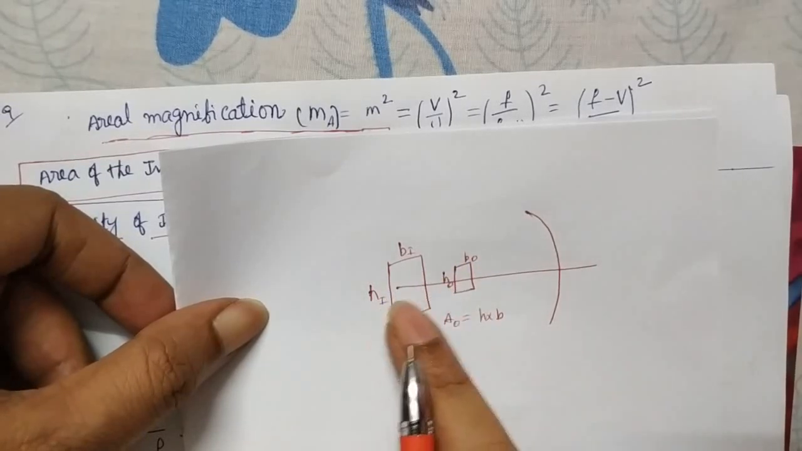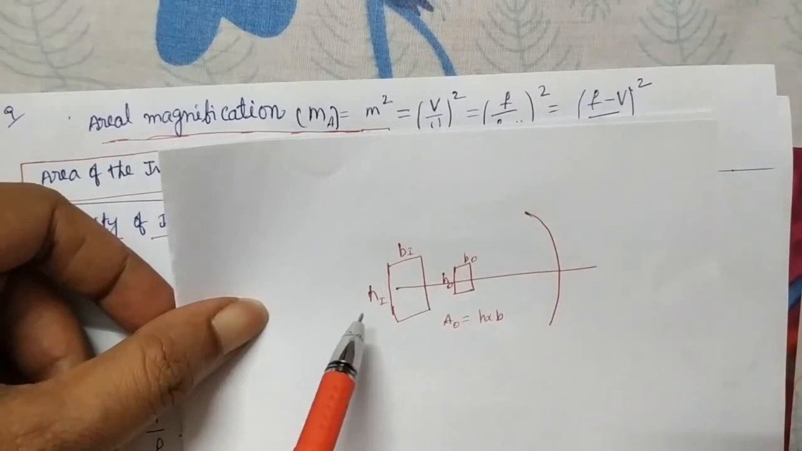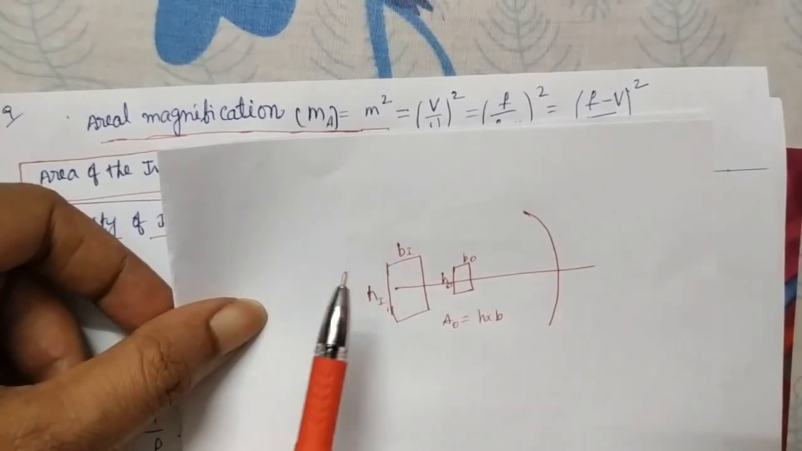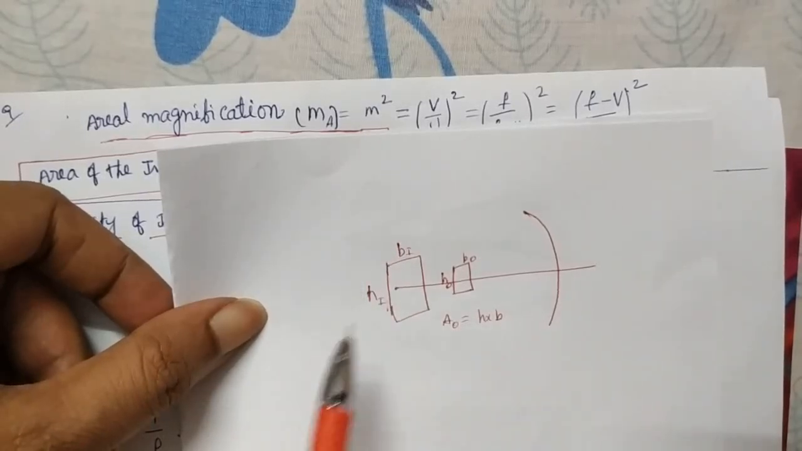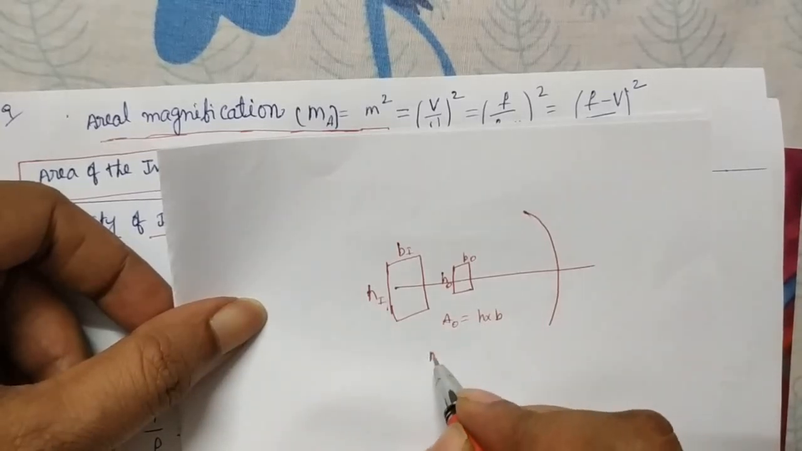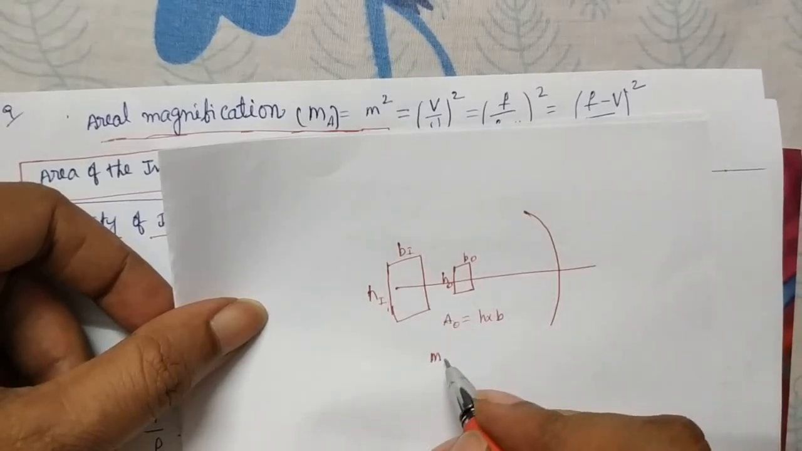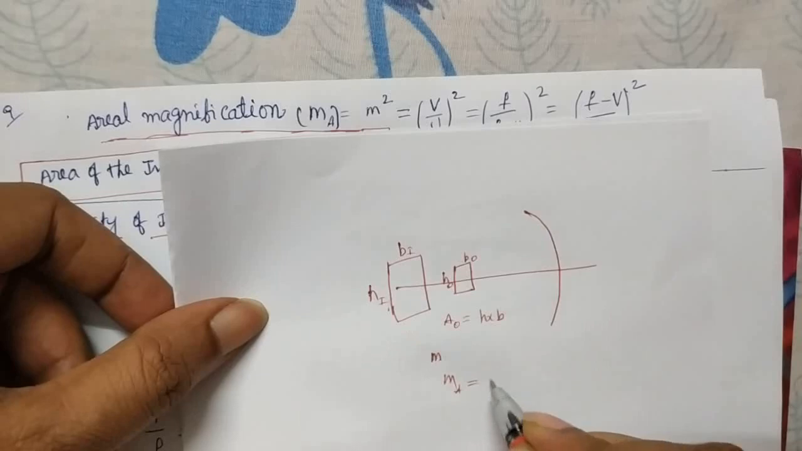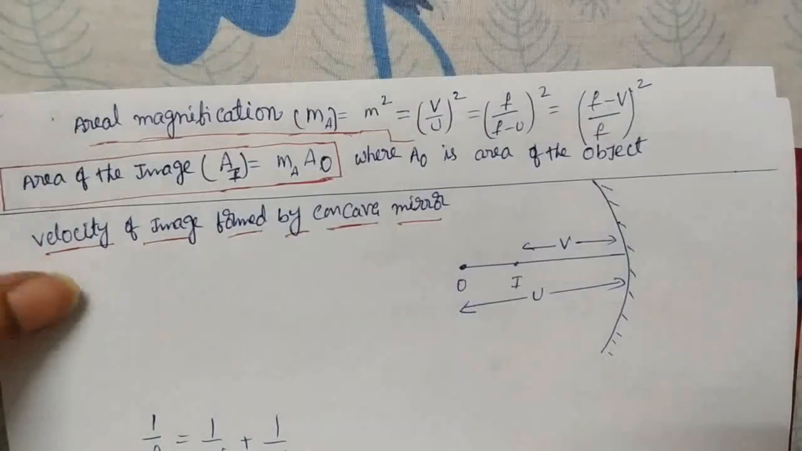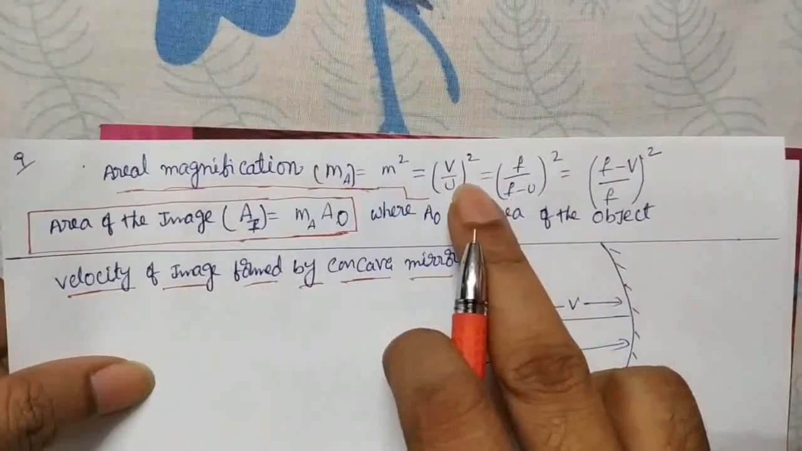Why? Because both are in the transverse direction only. h is perpendicular to the principal axis and b is also perpendicular to the principal axis. Suppose this is the x-axis, and h is like y, and b is like a z-axis. Both are perpendicular, both are transverse axes only. So both magnifications are m only. What is the transverse magnification? Small m. So now what do you get? Aerial magnification MA is equal to m square. That is, the square of the transverse magnification is equal to the aerial magnification, that is (v by u) whole square we can write.